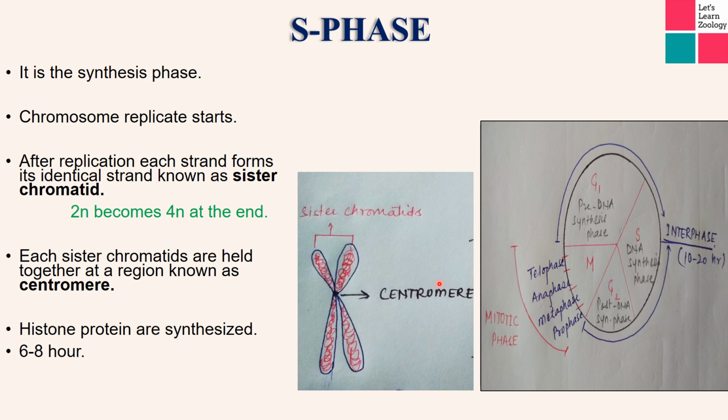Actually in lower eukaryotes the histone proteins are synthesized in G1 phase, and in higher eukaryotes the histone proteins are synthesized in S phase. The function of histone protein is that it is not possible to pack DNA inside the cell because DNA is very long. So DNA wraps itself around the histone protein so that it can be easily packed inside the cell.